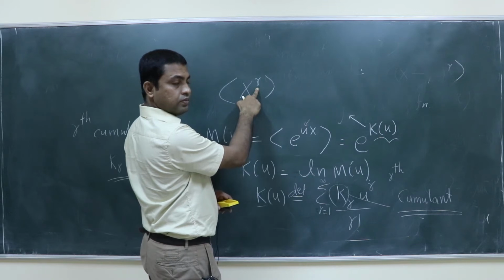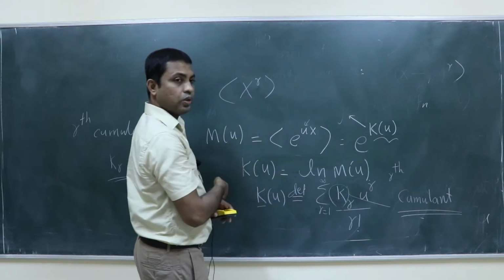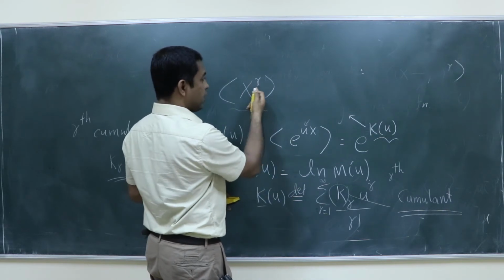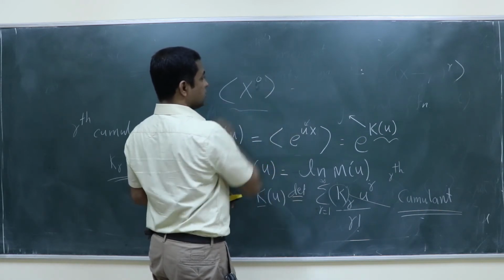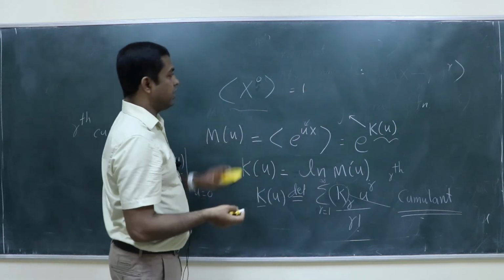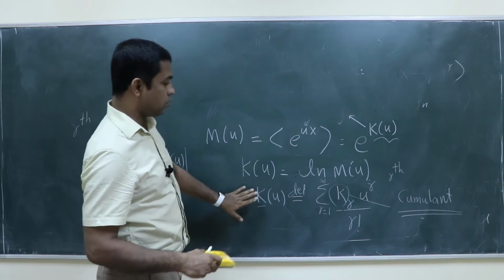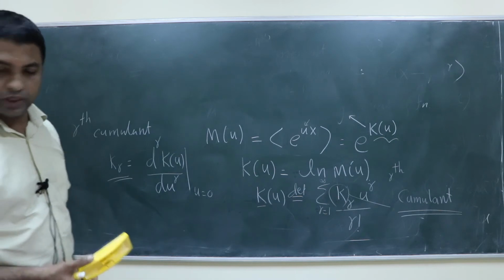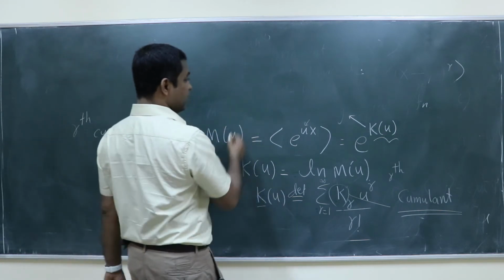No. What will you get when you put r equal to 0? It is just the total probability, which is 1. So it is not giving any information. So we are defining the cumulants from k1, k2, k3, etc. only, so there is no k0. We'll calculate k1, then you will understand why there is no k0.